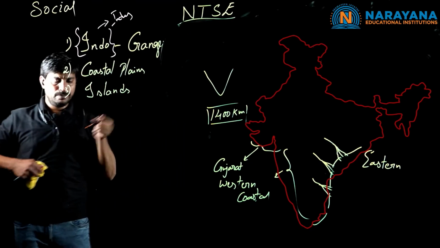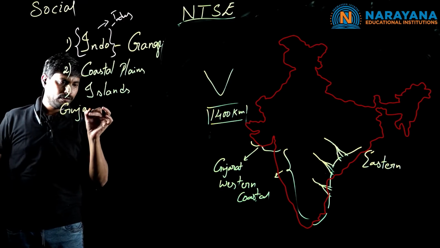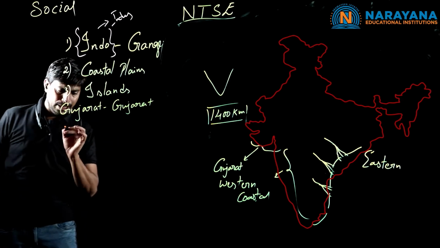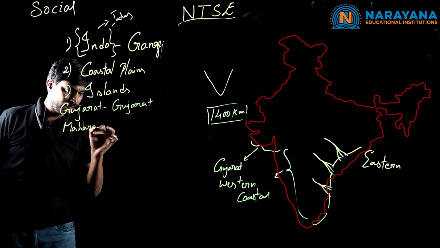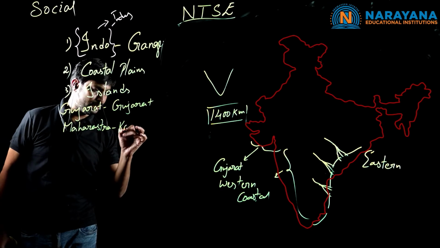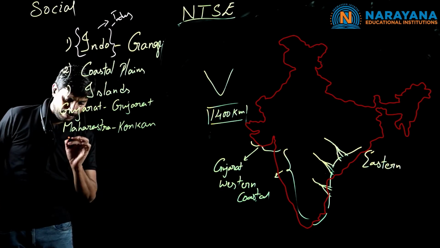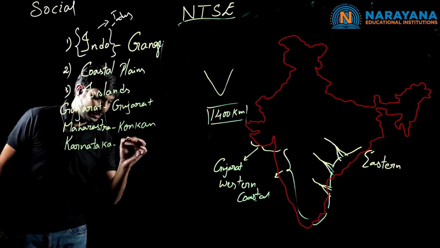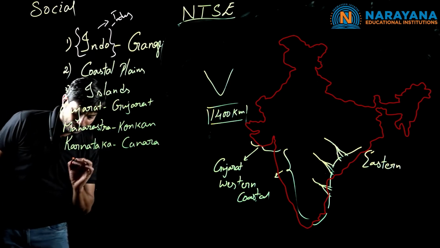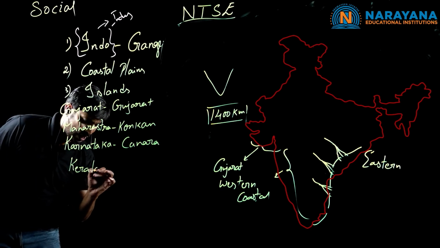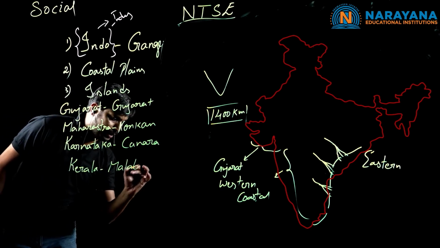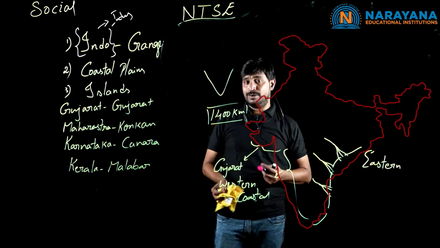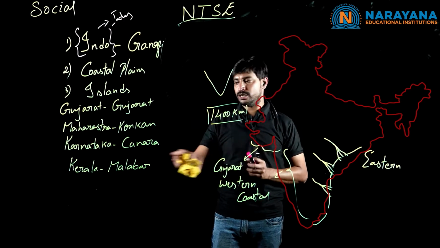Near Gujarat, the Gujarat coast. Near Maharashtra, we have the Konkan coast, and near Karnataka, Canara, and coming to Kerala, we have the Malabar coast. To remember the Kerala coast, it is somewhat easy, children. Malabar gold and diamonds, Kerala, Kerala coast, Malabar coast.